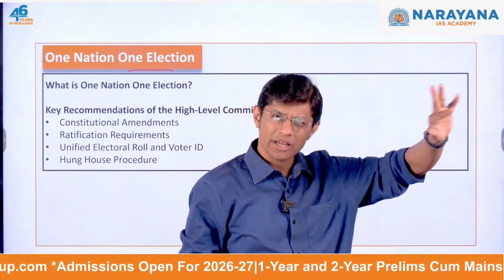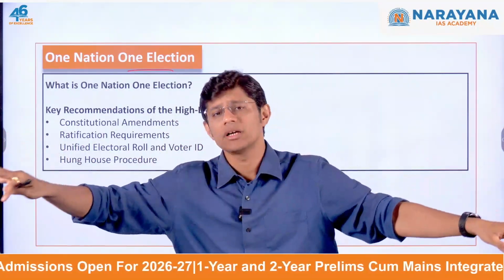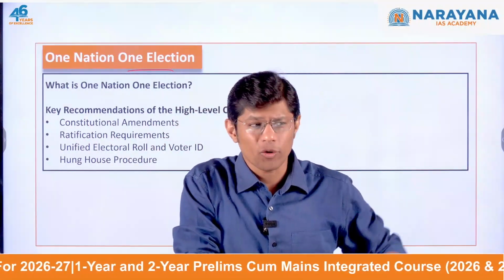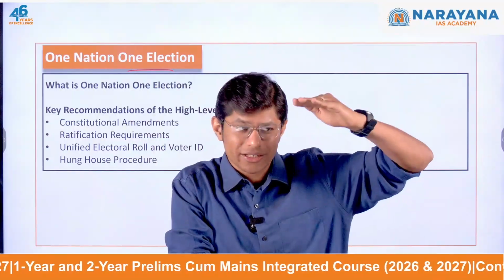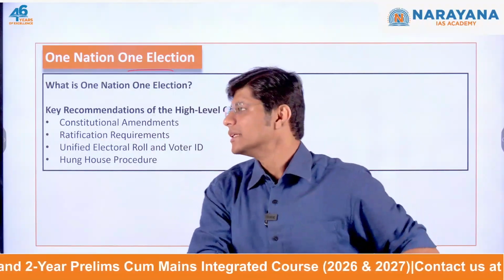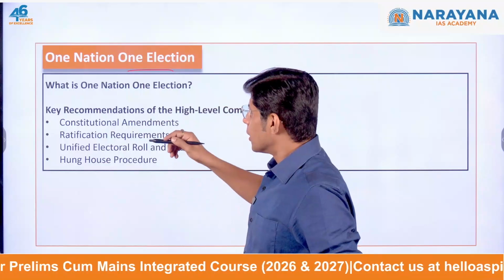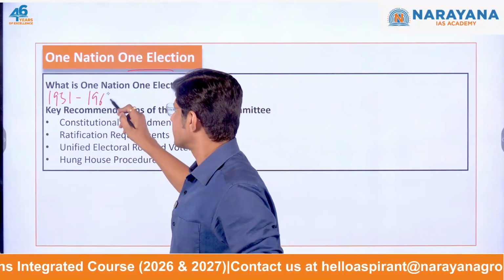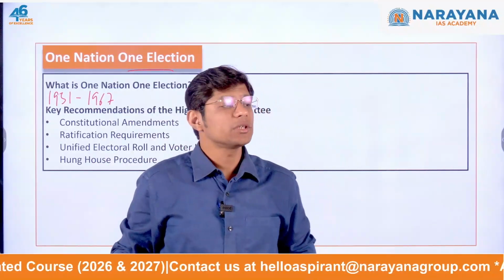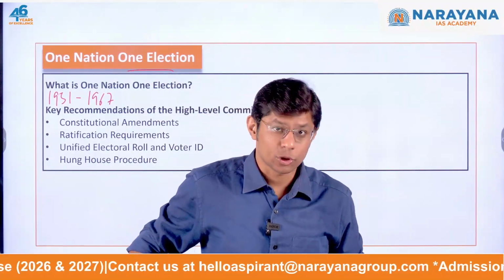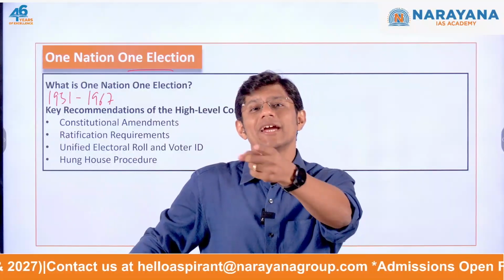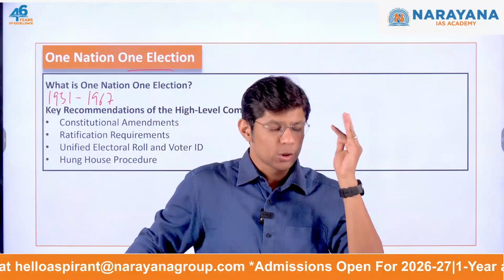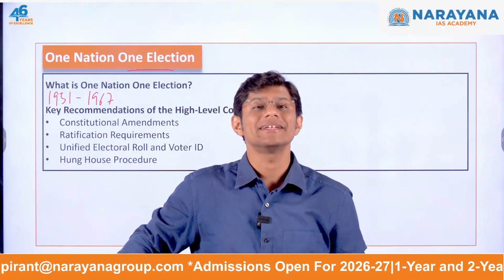Now we know the Lok Sabha election, the state elections, the local elections happen at different intervals, different times. Now the purpose is to have elections for all these three bodies or at three levels at the same time. See, between 1951 to 1967, the elections to the Lok Sabha and all the state assemblies were held together, not the local bodies. Why? Because the local bodies came into being in the year 1994. So election to the states and the Lok Sabha was held together until 1967.